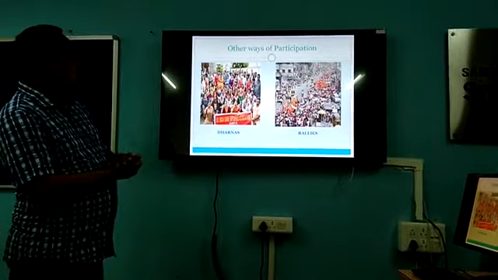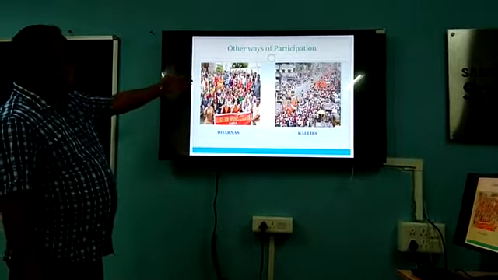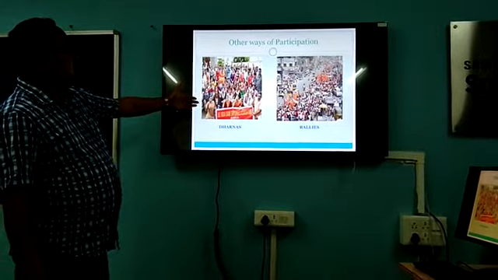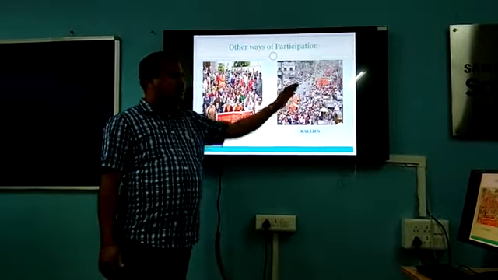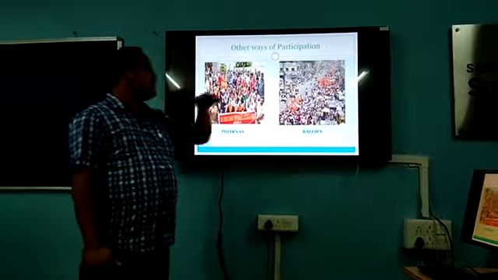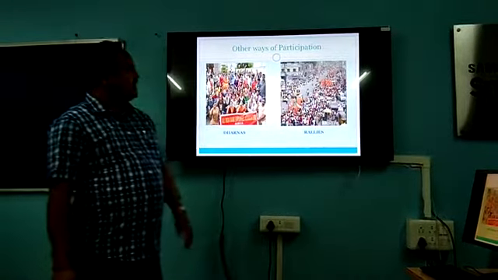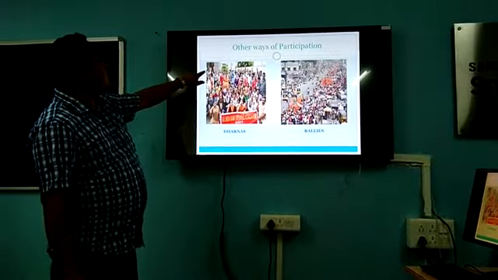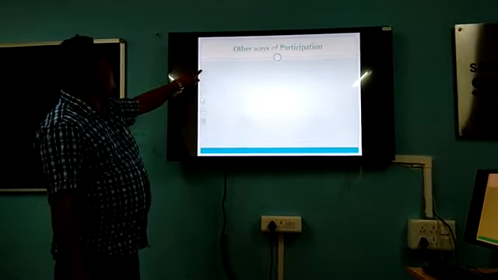The banking employees are demanding a hike in their salary. They might be getting less salary, so they are sitting for the dharna. Okay, this is a rally. Long lines of people you might be seeing here. This might be a picture of a political group rally, like the BJP or Congress doing a long rally. These are also methods of participation.